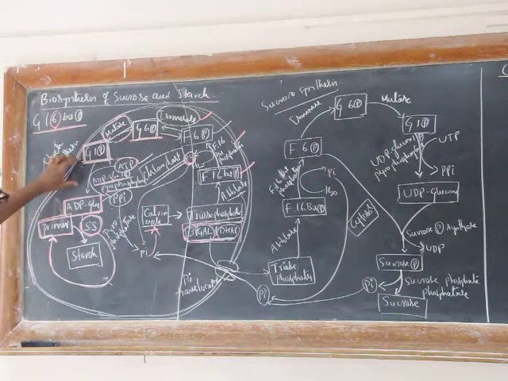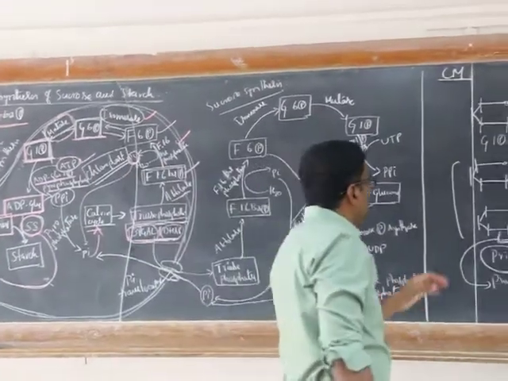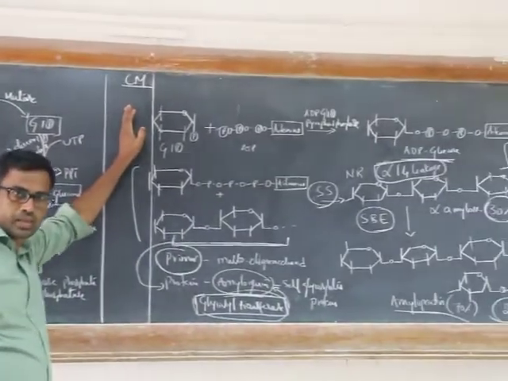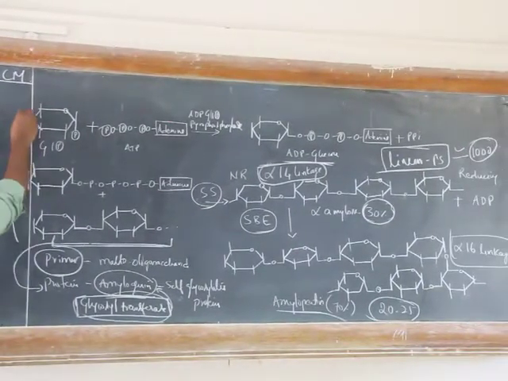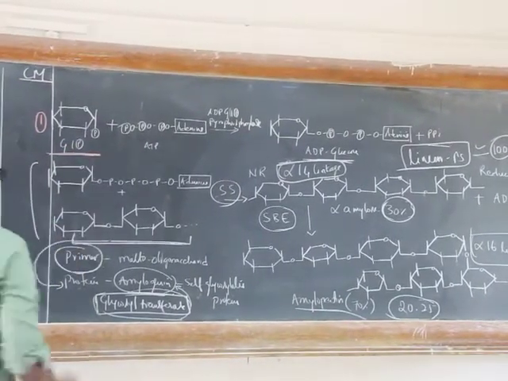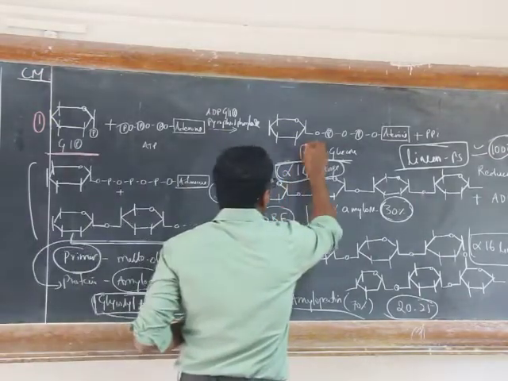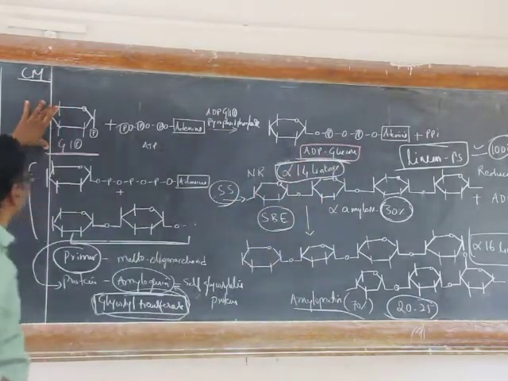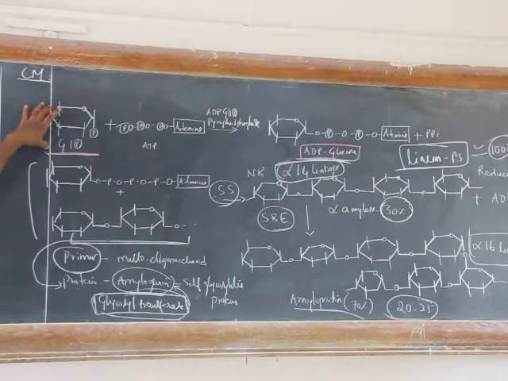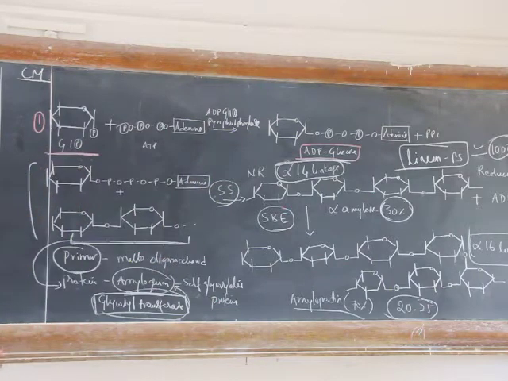Let's see how glucose 1-phosphate is converted to ADP glucose. See this reaction here. First reaction: this is nothing but glucose 1-phosphate. It is activated to ADP glucose because glucose 1-phosphate is not reactive. So it has to be converted to ADP glucose. How is it converted to ADP glucose?